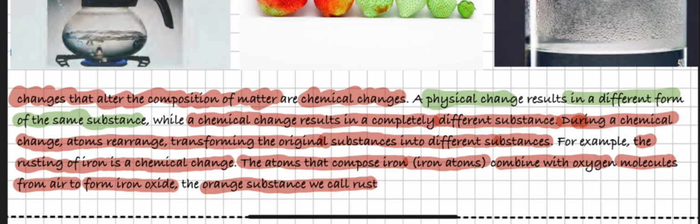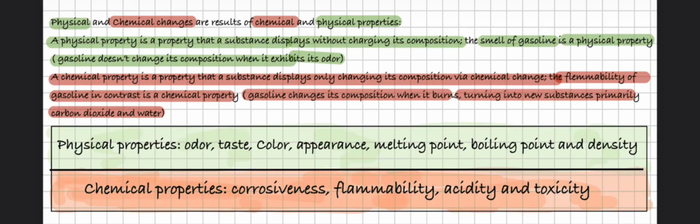During a chemical change, atoms rearrange, transforming the original substance into a different substance. For example, the rusting of iron is a chemical change. The atoms that compose iron combine with oxygen molecules to form iron oxide, which is the orange color that we see on the rusting iron. And as we can see here, physical and chemical changes are a result of chemical and physical properties.